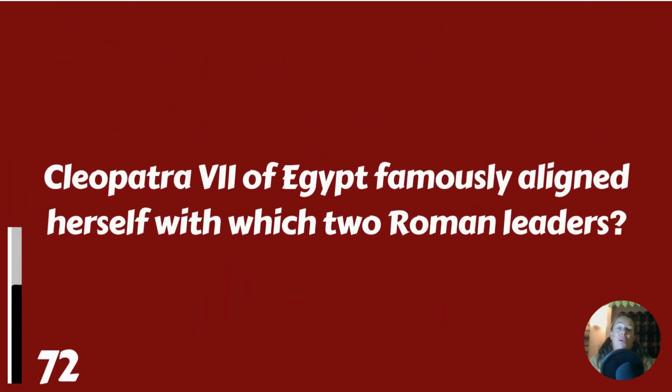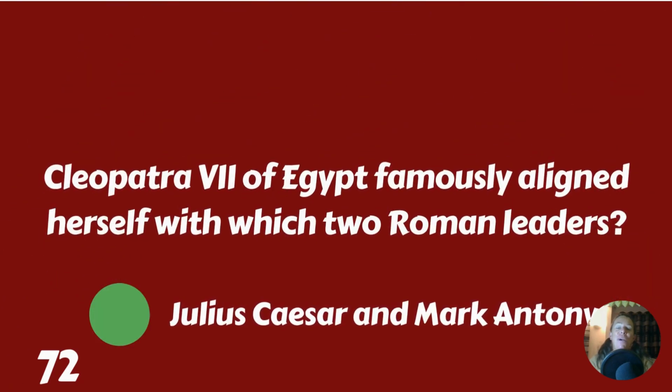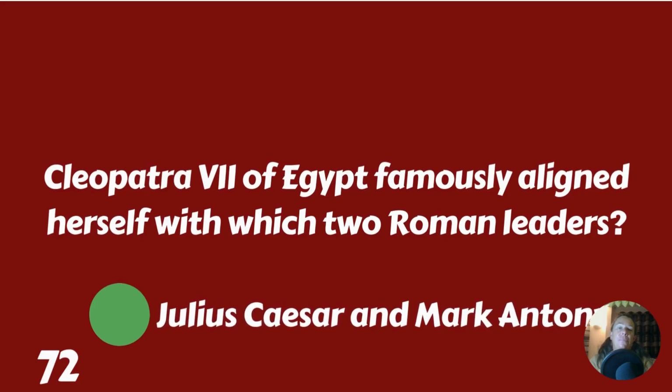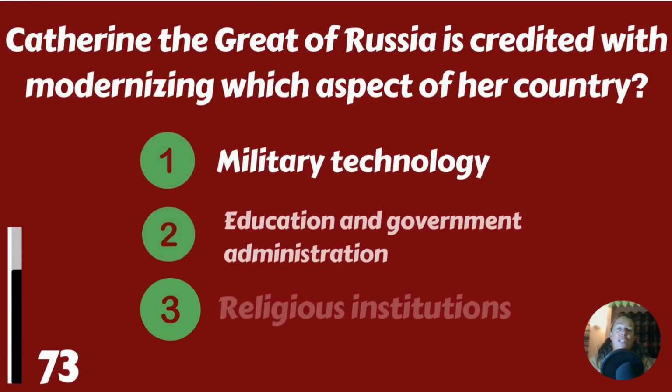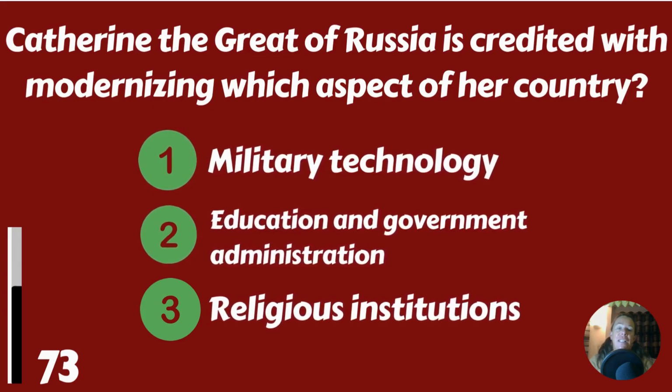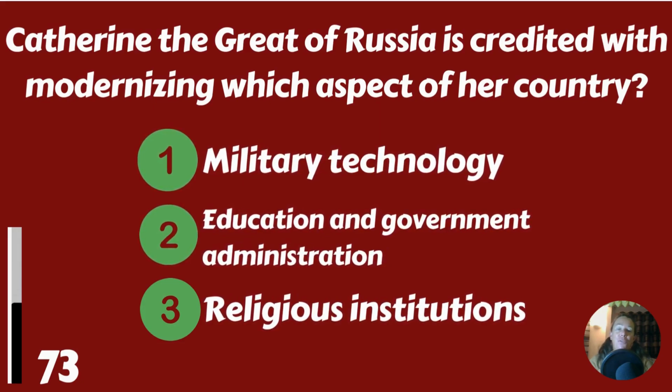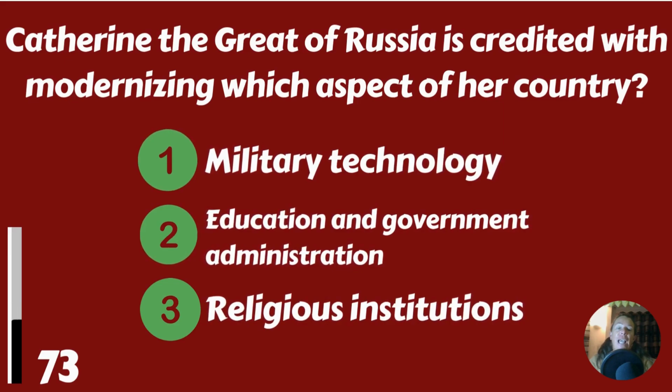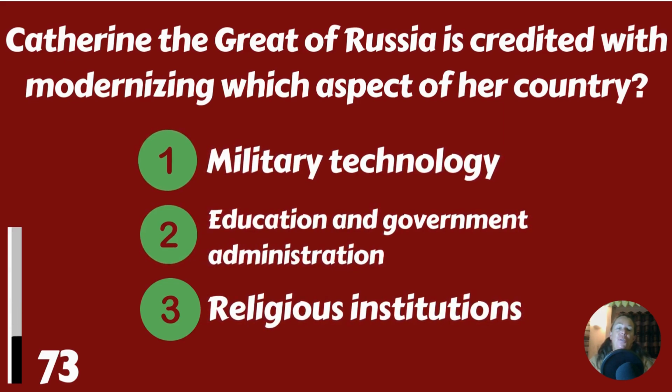Cleopatra VII of Egypt famously aligned herself with which two Roman leaders? Julius Caesar and Mark Antony. Catherine the Great of Russia is credited with modernizing which aspect of her country? Military technology, education and government administration, or religious institutions?